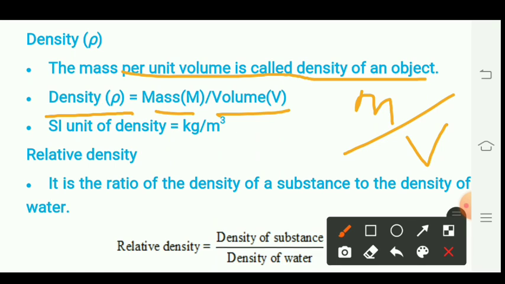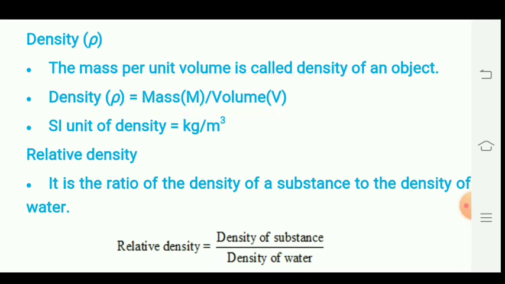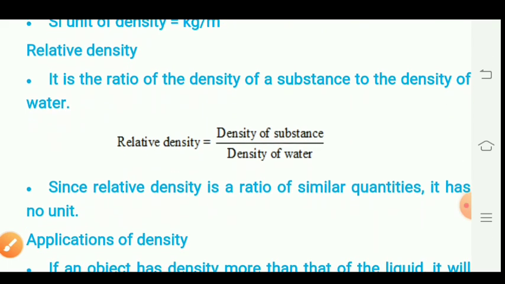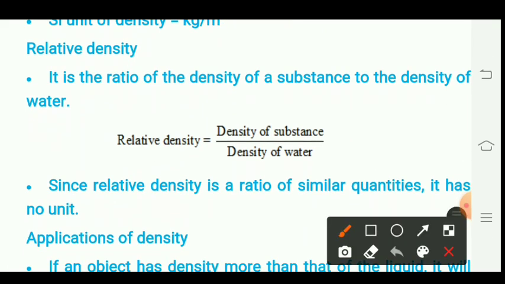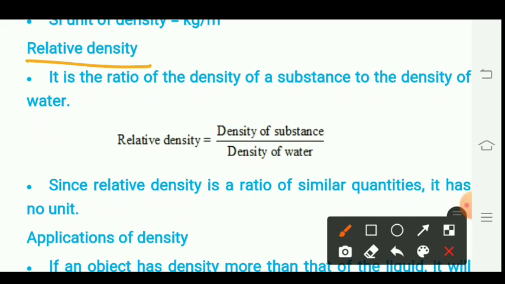It is often convenient to use the term relative density. So what is relative density? The density of a substance in comparison with that of water is called relative density.